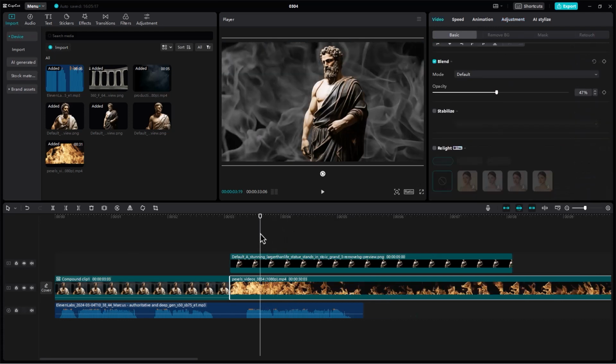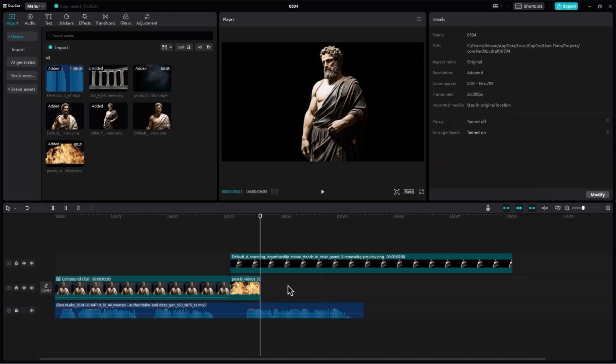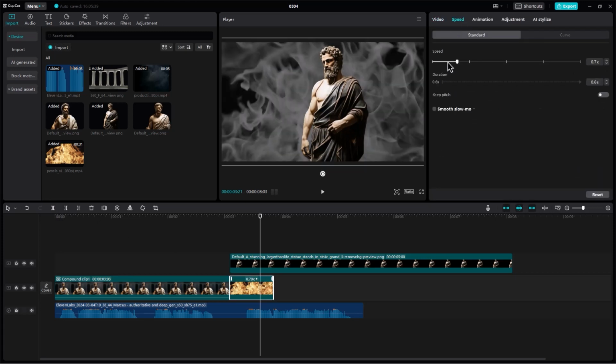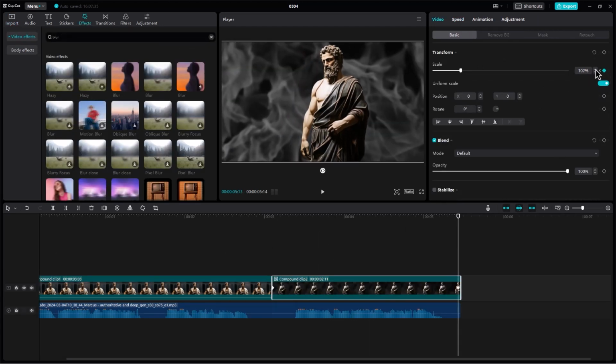To adjust the speed of the background video, move the video play to a small part of the clip. Then click on the Split button to cut it. Select the second part and delete it. Click on the Speed option from the right side panel, then decrease the speed of the clip. Add keyframes to this clip to match it with the first one.